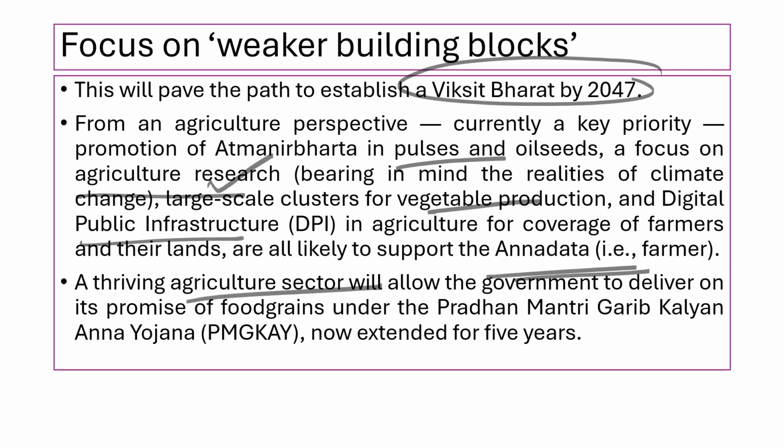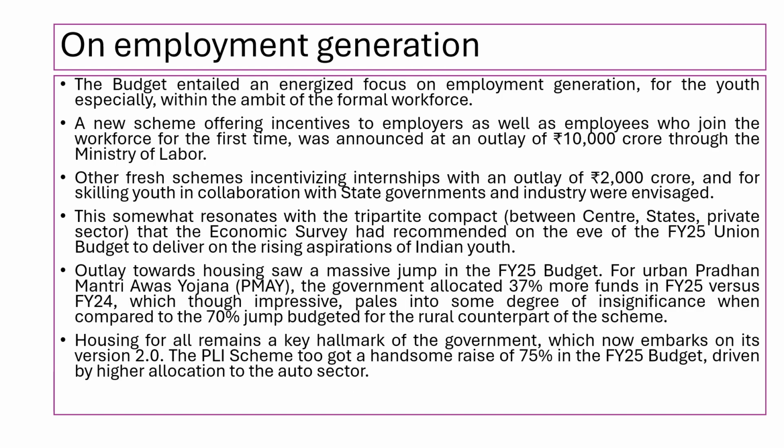When the agriculture sector grows, the government delivers its promise of food grains under the Pradhan Mantri Garib Kalyan Anna Yojana. Now it is again extended for 5 more years. On the employment generation front, the budget included many things, especially for youth to bring them into the formal workforce.